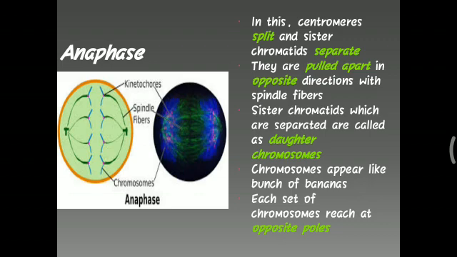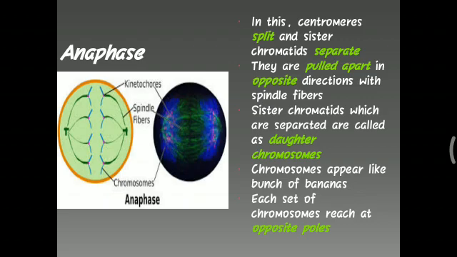Sister chromatids which are separated are called daughter chromosomes. Chromosomes appear like a bunch of bananas. Each set of chromosomes reaches the opposite poles. You can see in the figure how in anaphase they get separated and move towards both the poles.